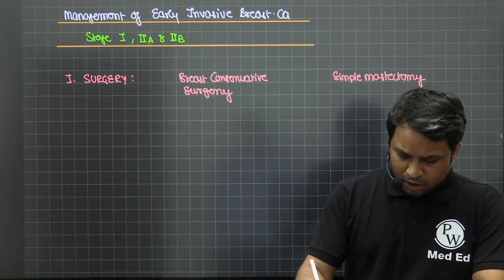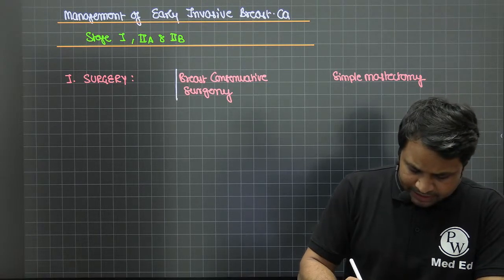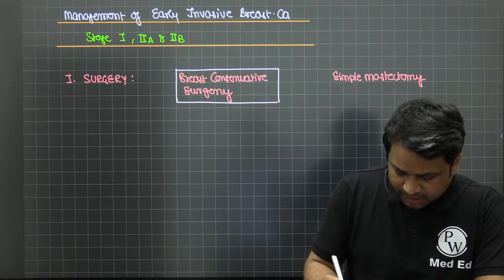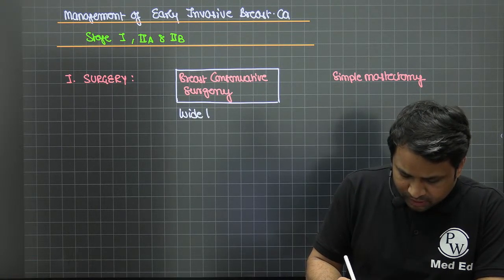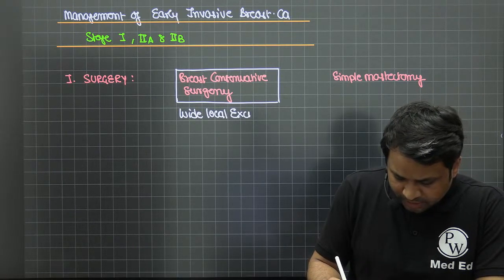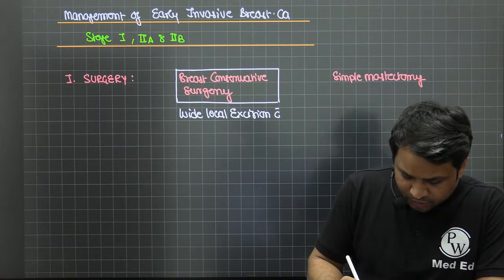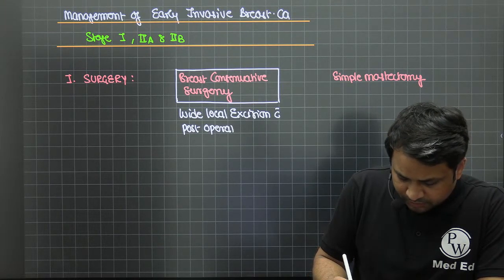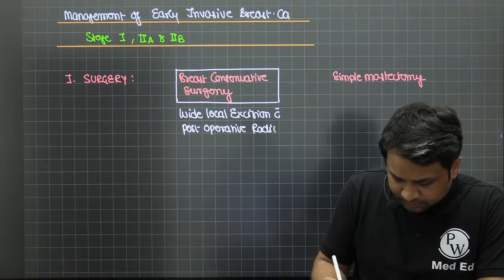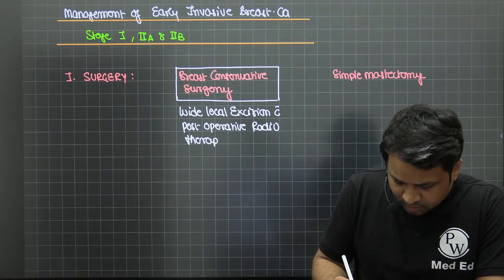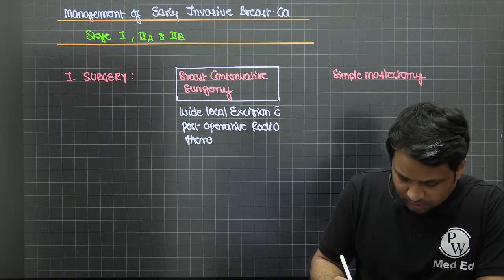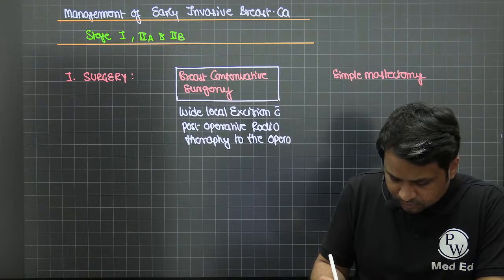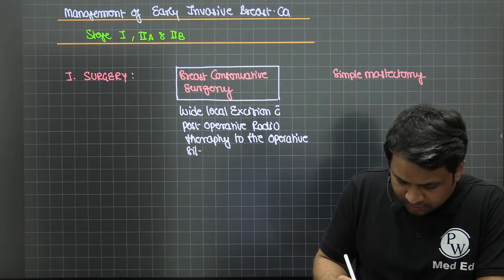Now, there's a small controversy around it. We'll have a detailed lecture tomorrow on the breast surgeries per se. But remember, breast conservative surgery is basically an example of a wide local excision, a wide local excision with post-operative radiotherapy to the operative site, right?